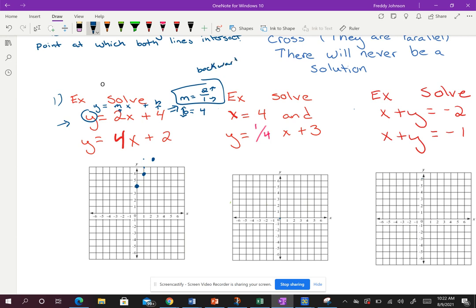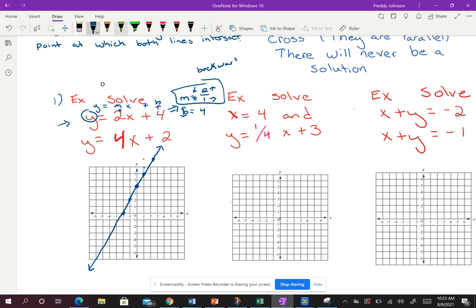So instead of going up 2, I'm now going to go down 2 and to the left. Okay, and that should still be on the same line. So I'm going to go down 2 over 1, down 2 over 1. And the only reason I do this is you'll see it'll make life a little bit easier, especially if you don't have graph paper. You'll see it'll make life a lot easier.